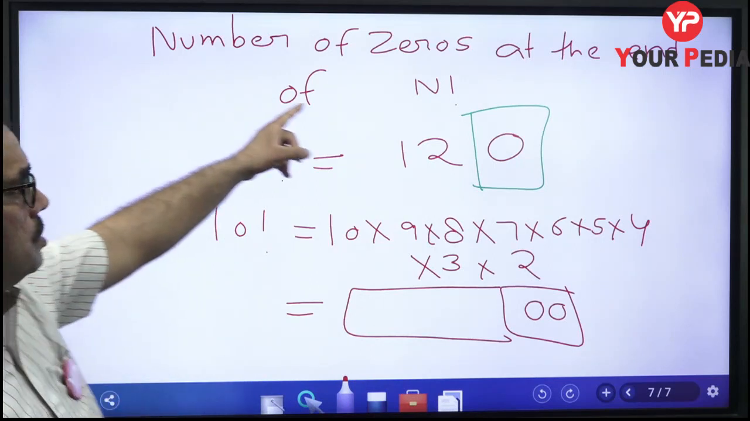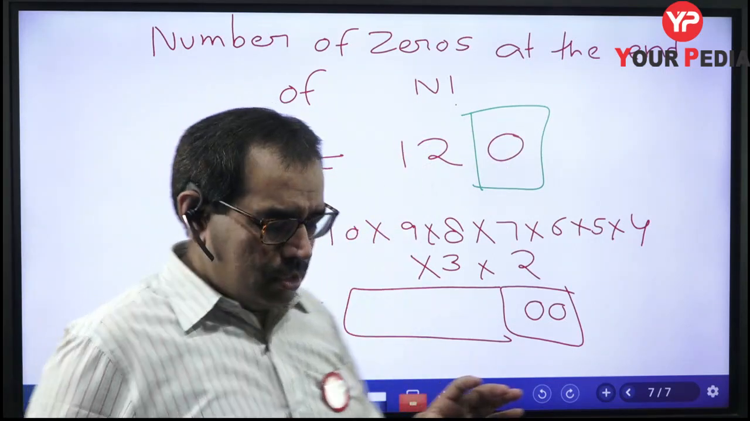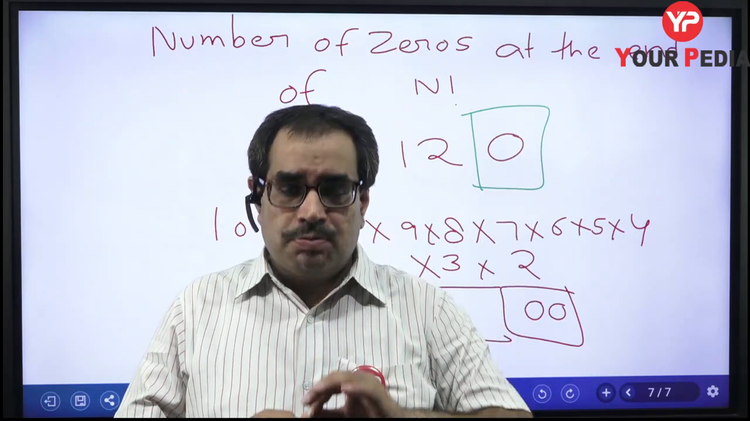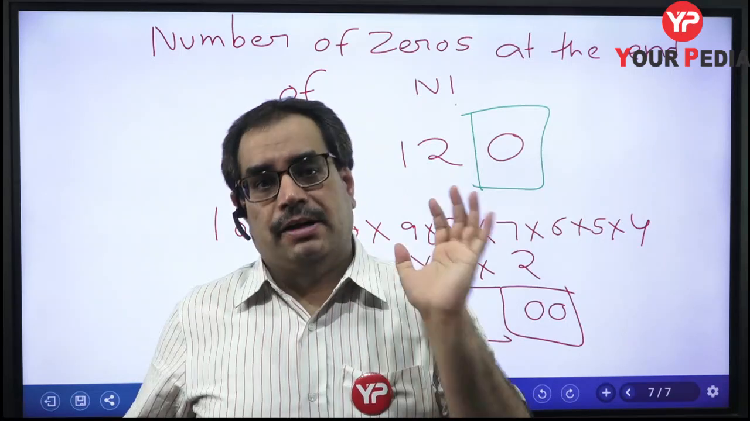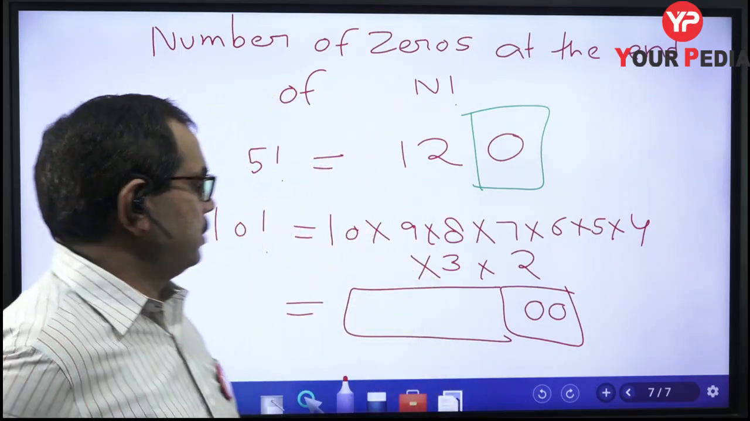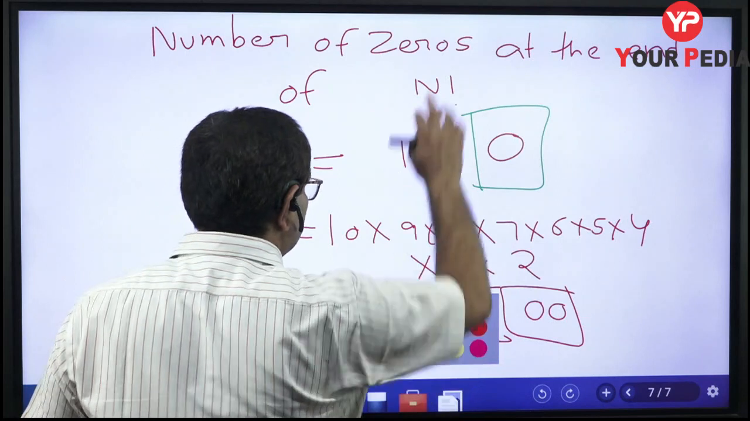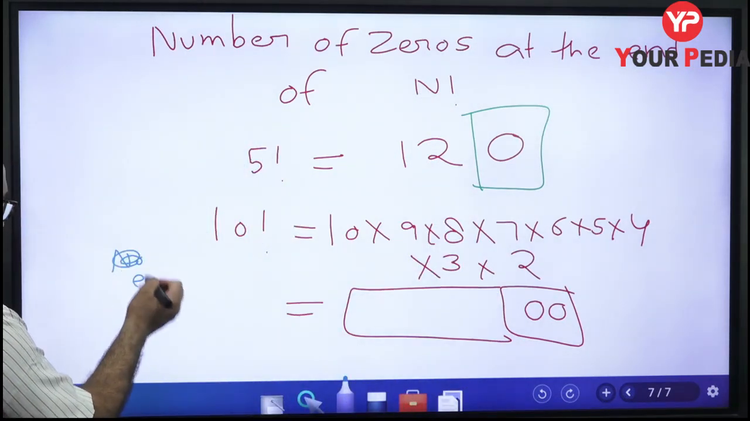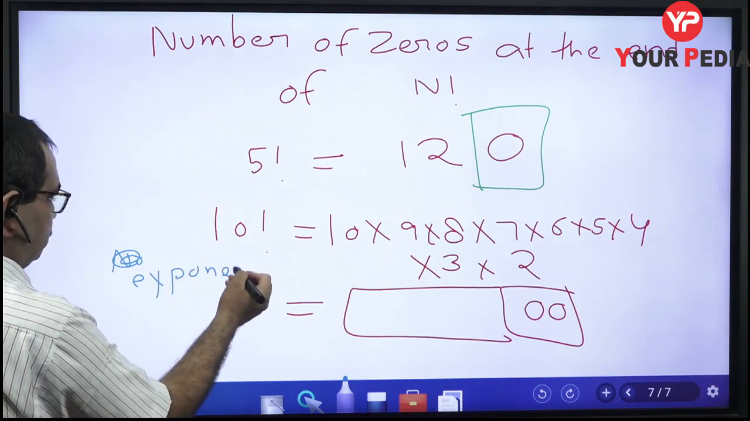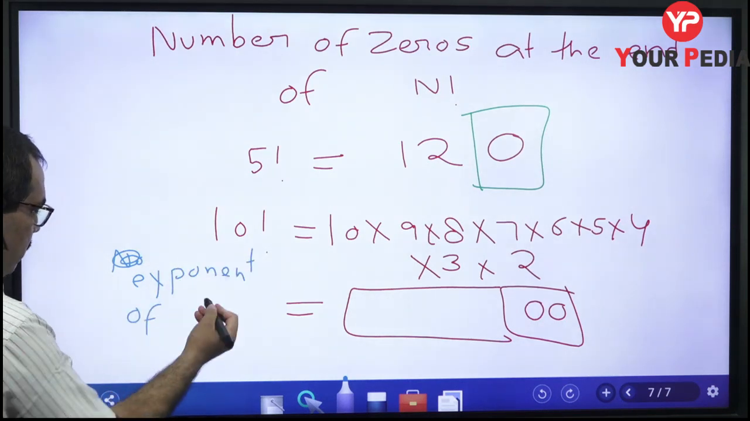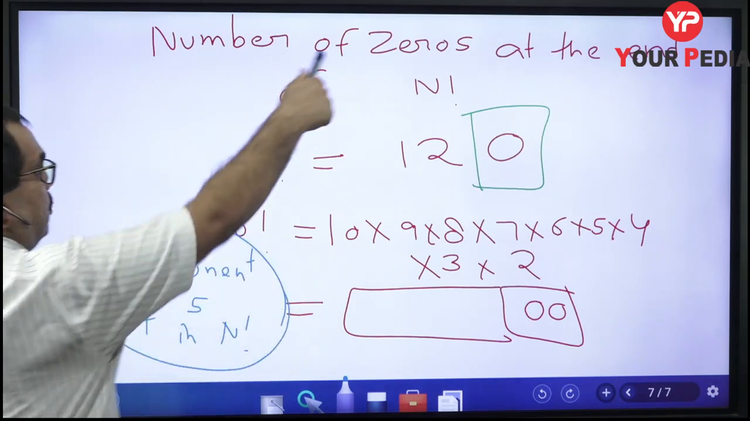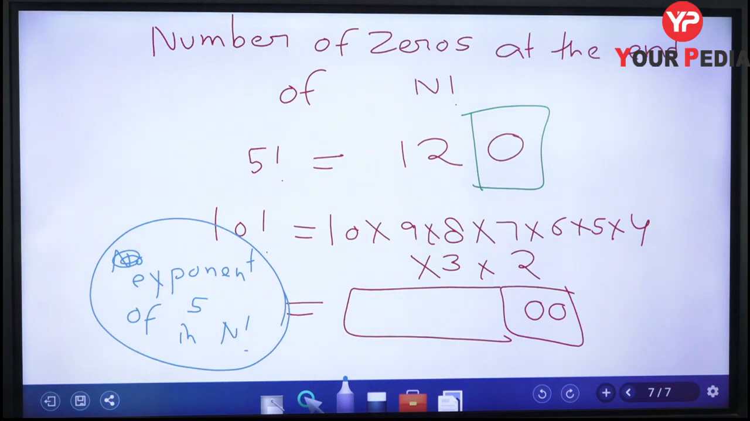So the simple answer is: whenever you need to write the number of zeros at the end of n factorial, you just calculate the exponent of 5 in n factorial. This is the short trick or method to solve such problems. Find the exponent of 5 in n factorial.